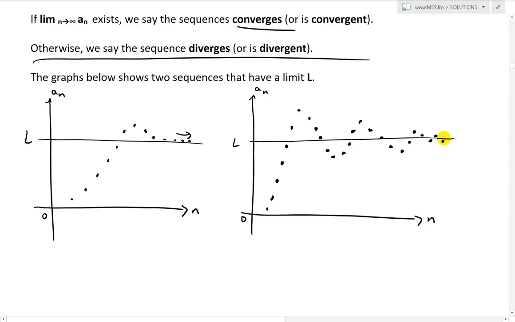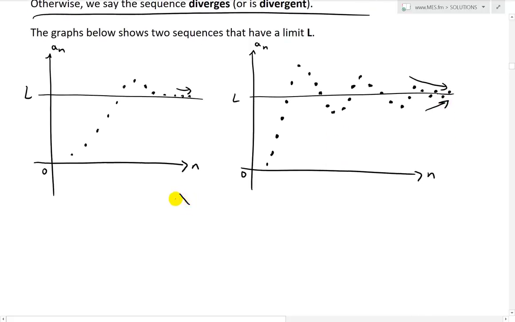Yeah, so you see this one is getting closer and closer this way. So this is getting closer and closer, but it's oscillating around the limit, but it's still getting closer and closer, and both of these have limits L. So both have limit as n approaches infinity of a_n equals L.